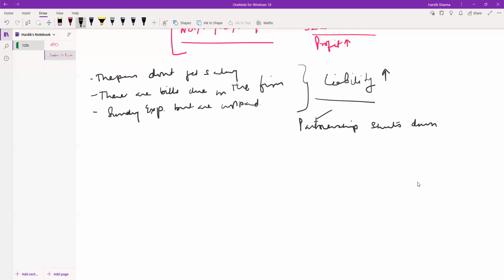Now, when a partnership shuts down, it doesn't mean that only those partners who are in the partnership at that point of time are liable to bear all losses.